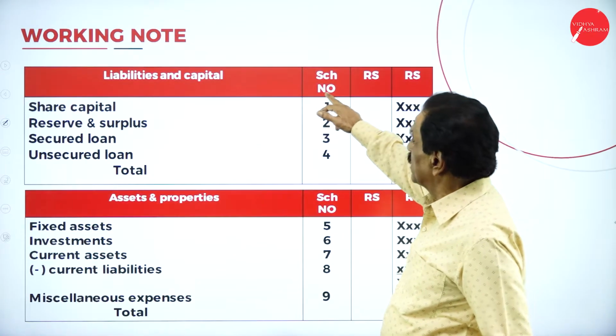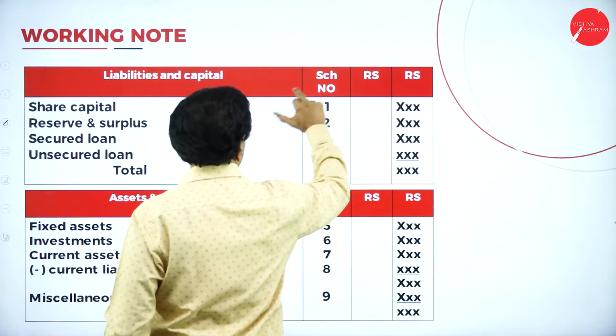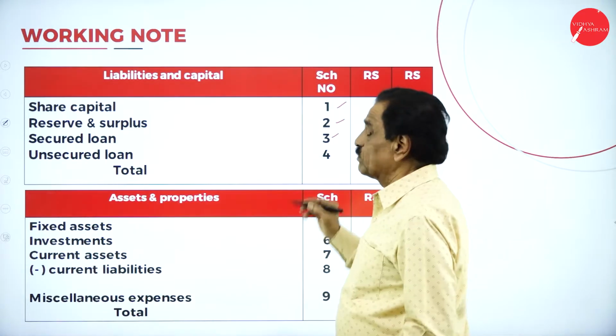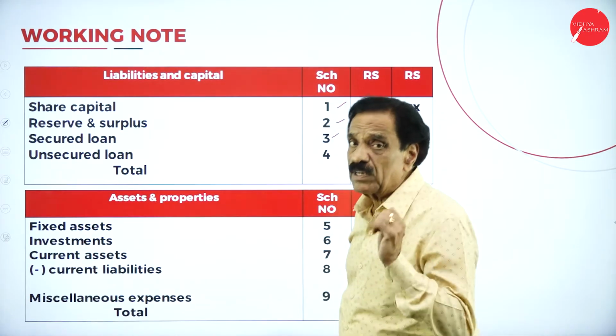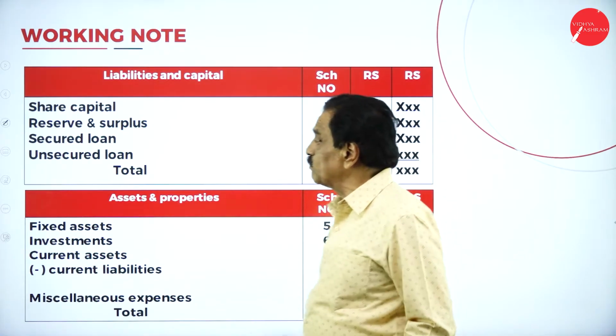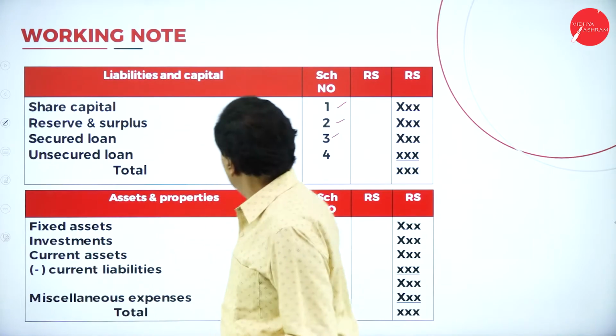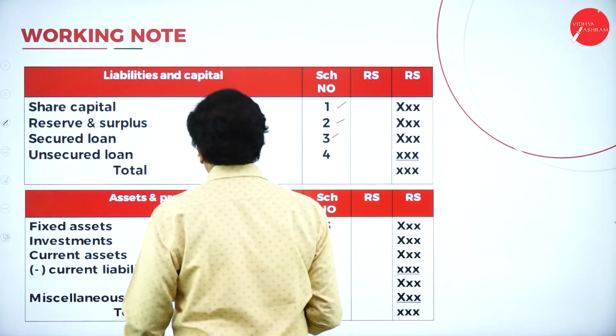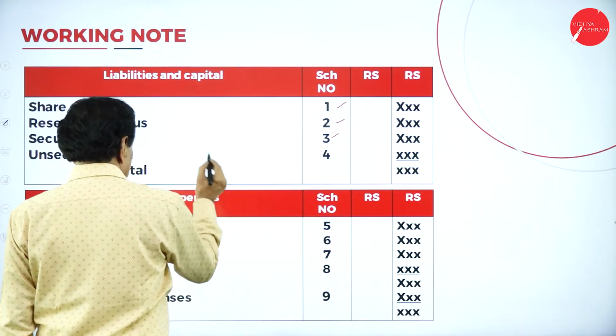See that? This is liabilities and capital, schedule number, rupees. First one, share capital, schedule number 1. Reserve and surplus, schedule number 2. Secured loan, schedule number 3. Unsecured loan, schedule number 4. Add all these. This is the total source.